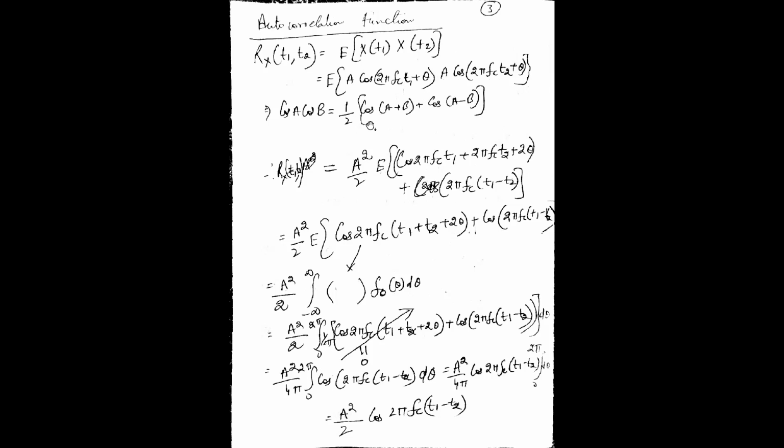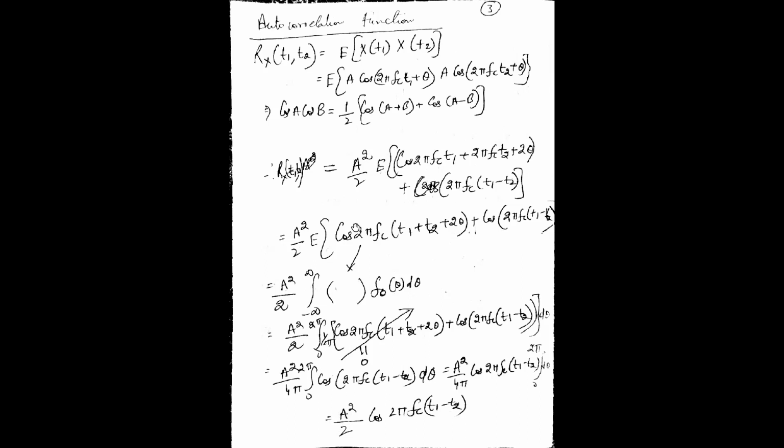Now, if you use this formula, cos A cos B is half of cos(A plus B) plus cos(A minus B), you will be able to reach this equation, right? And if you solve it further, I have already solved this integral. If you solve this, you will find that it comes out to be A squared by 2 cos(2 pi fc (t1 minus t2)). What is this? This is the ensemble average autocorrelation function.